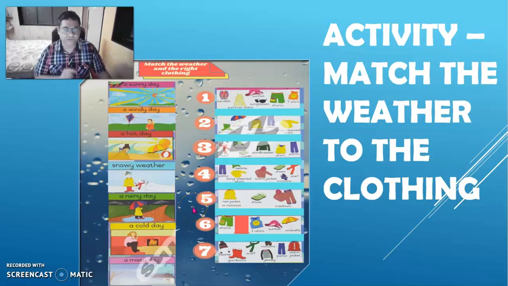Now secondly, I want you to match the weather to the right clothing and tell me which is your favorite weather from all these: sunny day, windy day, hot day, snowy weather, rainy day, cold day, misty day. From these types of weather, which is your favorite one and why? I want you to write this in the classroom. Also match the right clothing to the weather.